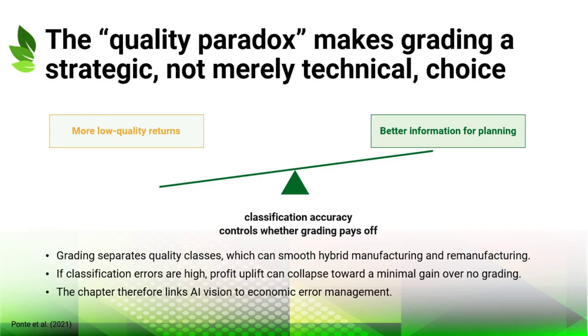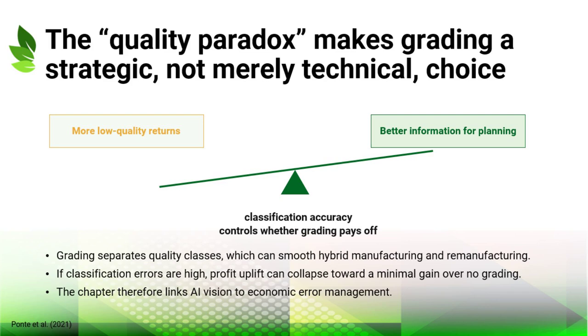The quality paradox captures a central tension in reverse logistics grading. On one side, more detailed quality information helps managers plan remanufacturing, recovery, and inventory decisions. On the other side, the inflow of lower quality returns can create operational burdens, especially if the system misclassifies items.